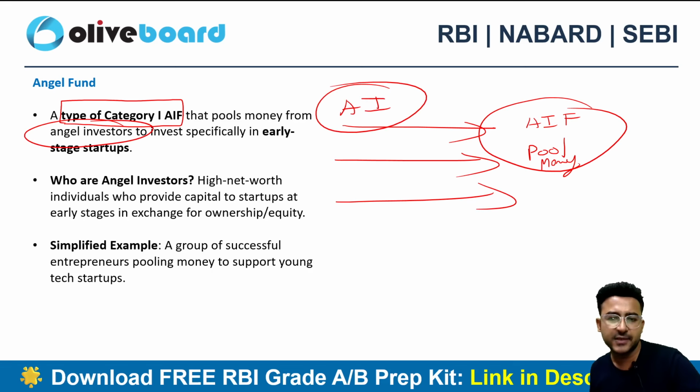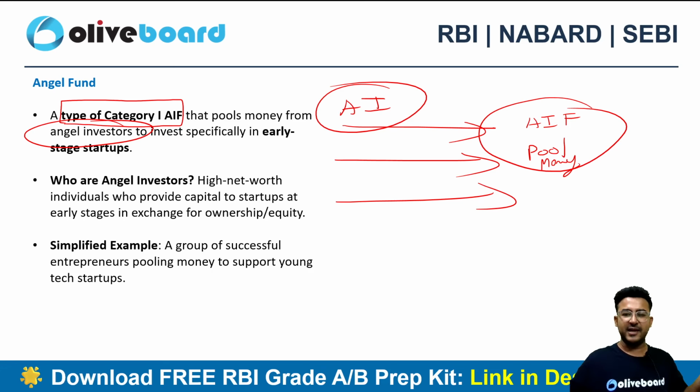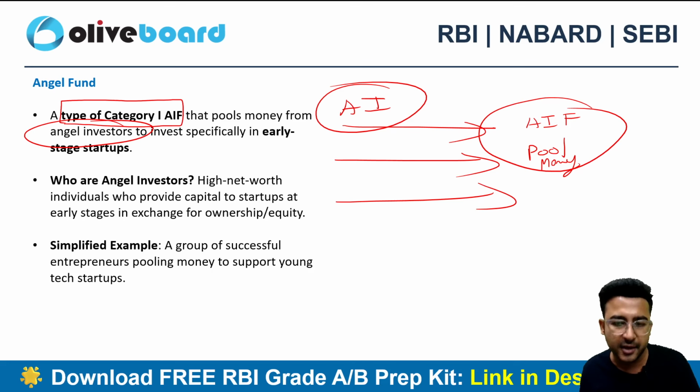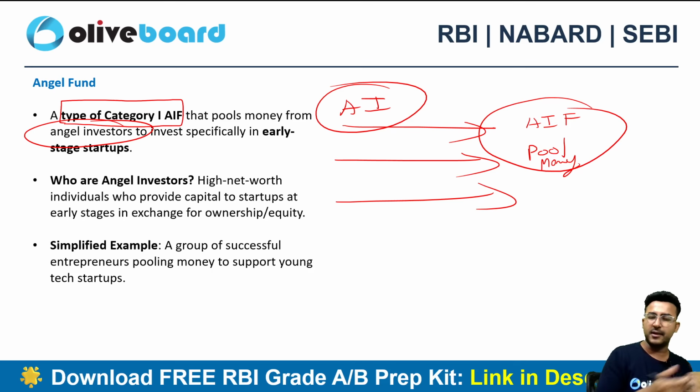Now what are angel investors? It's nowhere related to angels, right? What you are thinking, guys. So what happens is, let's suppose I started an early age startup. I started a business and it's an early age startup. I'm in the very initial time period of my business, so I need capital. Let's suppose somebody from my family or a high net worth individual has offered me 1 crore, 2 crore worth of capital.